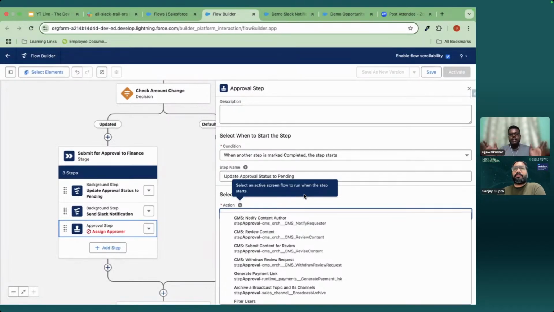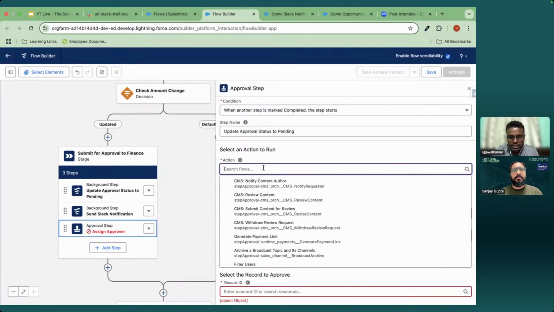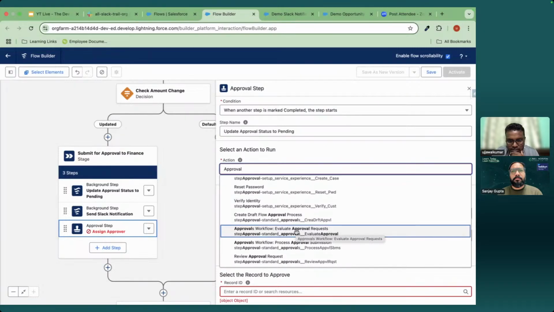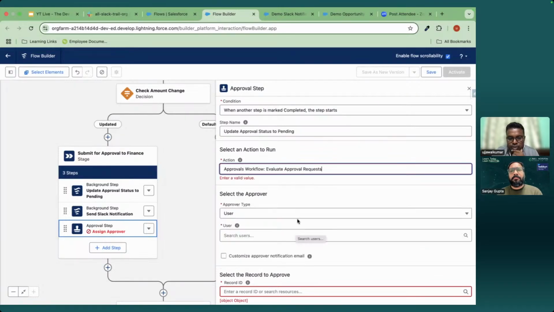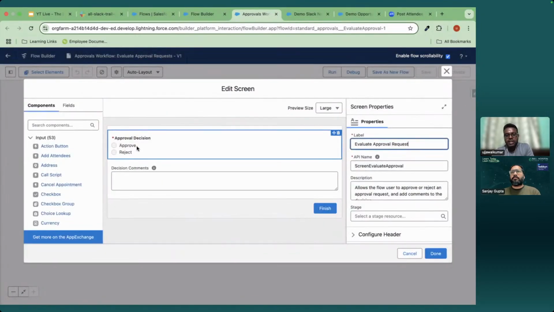Suppose you want to give a UI to a user where the user will see the actions approve, reject, comment, and can also see what other approval records have been assigned to him. So you can create such a UI to enhance the user experience. But Salesforce has provided a generic one just to give approve, reject, and comment. Right. I forgot the name, so let me search. I think this one. Approval, Evaluate approval request. Yeah, this one. So you can see this would be the component, approve, reject.